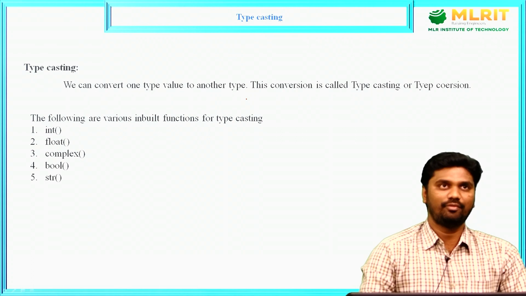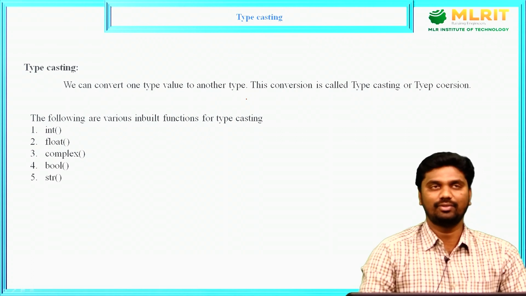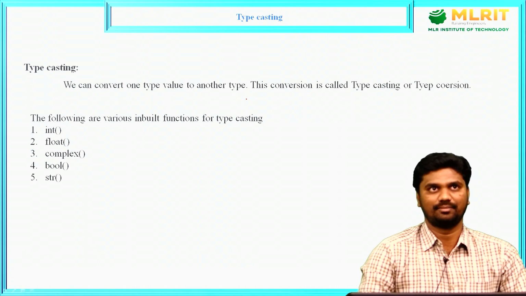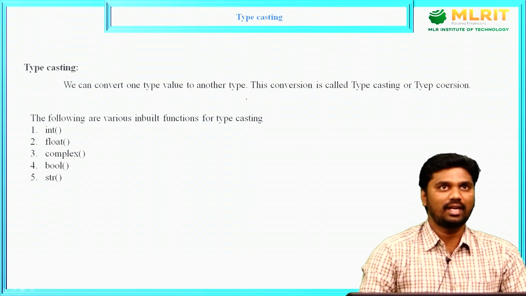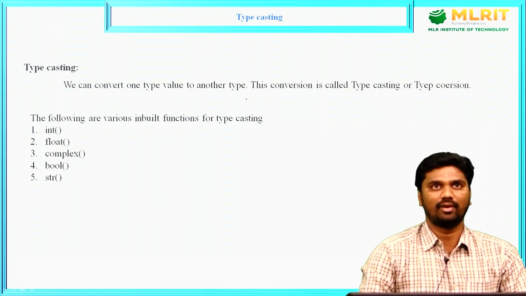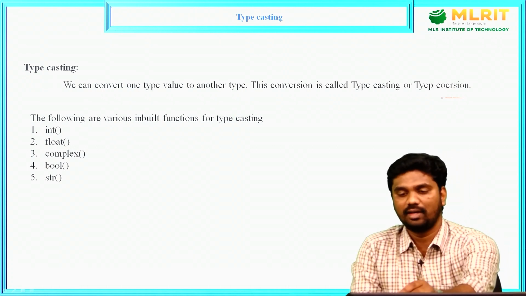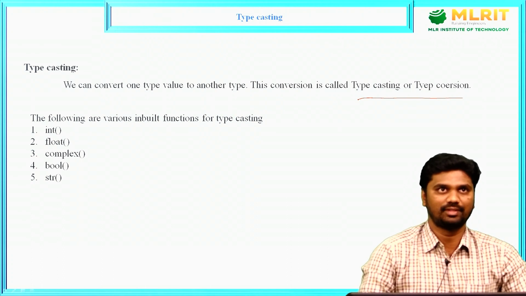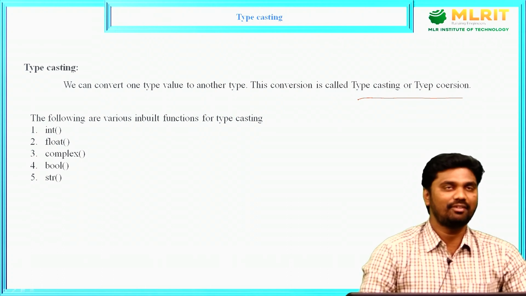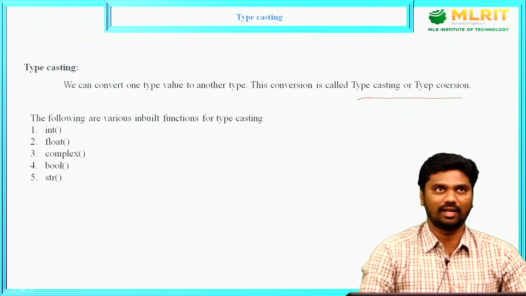So now if you want to convert that int value to float value, then use typecasting. That means if you want to convert from one data type value to another data type value, this conversion is called typecasting or type coercion.